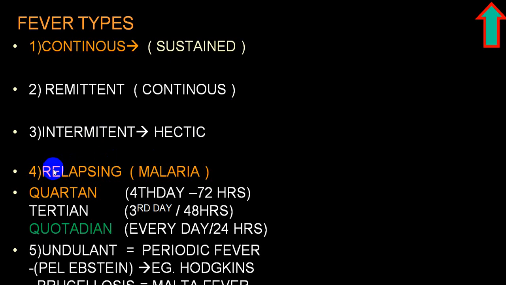Now there is another word we call relapsing fever. Relapsing fever means the person will have a fever of intermittent variety, but it comes at regular intervals, say every third day. Then we'll call that tertian. Every fourth day, we'll call that quartan. It comes every alternate day, we usually use the word tertian. Say it comes at a gap of every 24 hours.